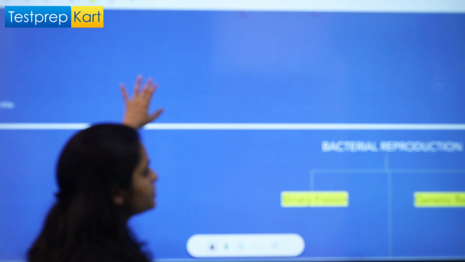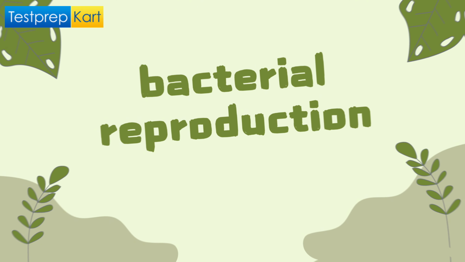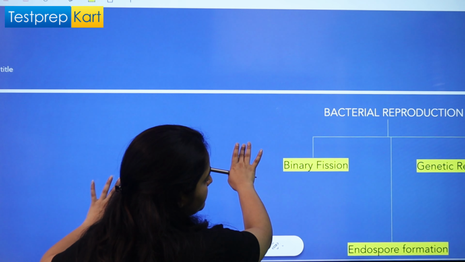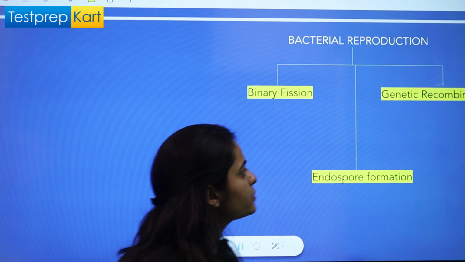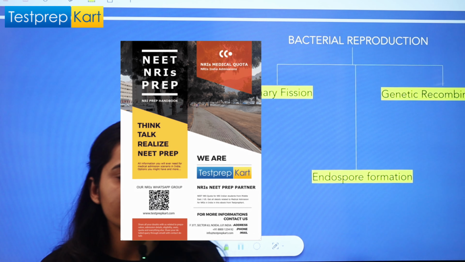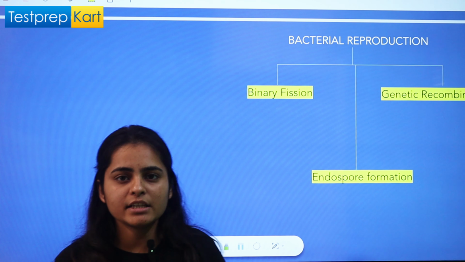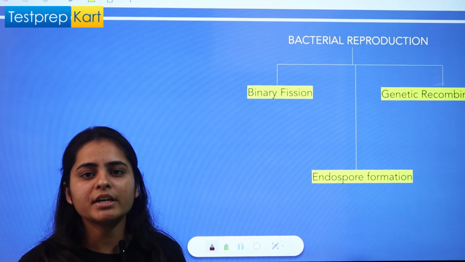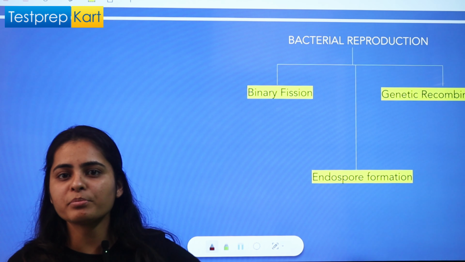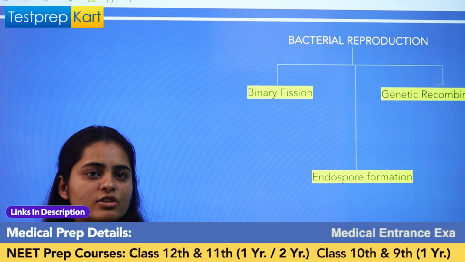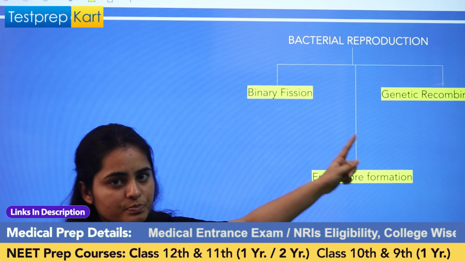Let's come to the other feature of bacteria, that is bacterial reproduction. Bacterial reproduction can be of three types. See, bacteria don't involve gamete formation and then their fusion. It's just the transfer of genetic material from one bacteria to another. And for that genetic transformation, or you can say transfer of genetic material from one bacteria to another, it can be transferred by three modes, right?